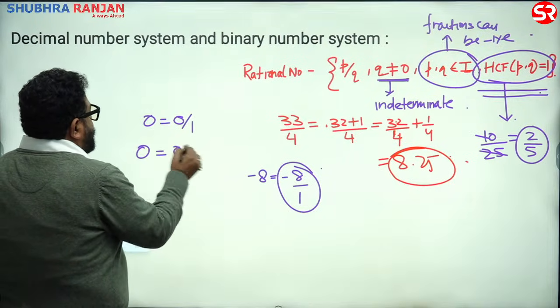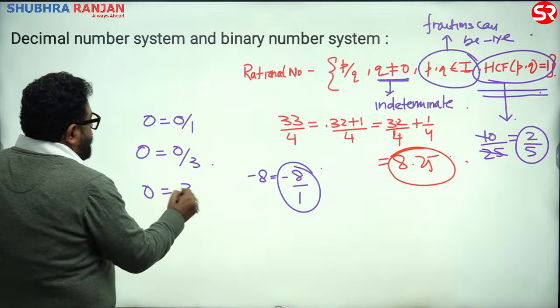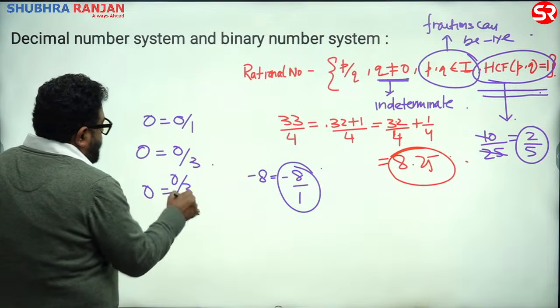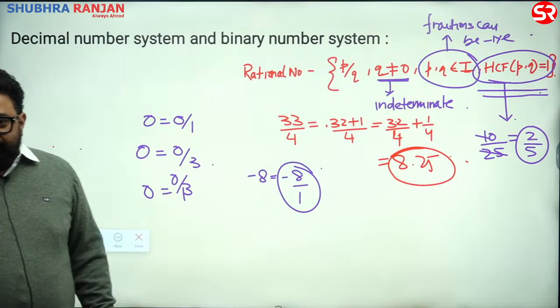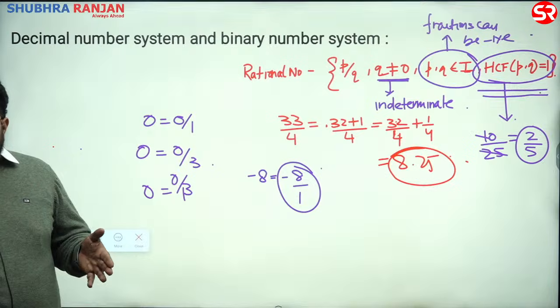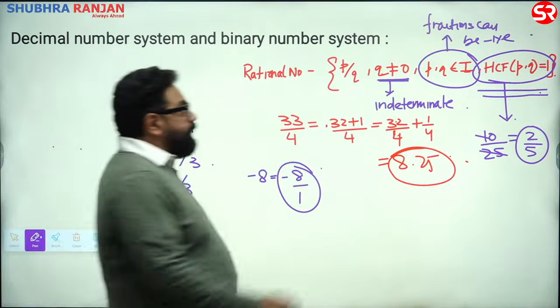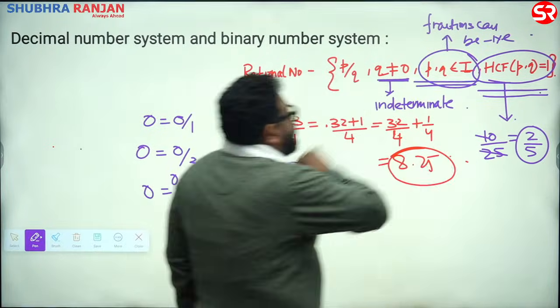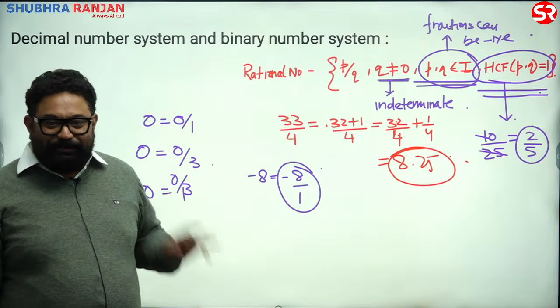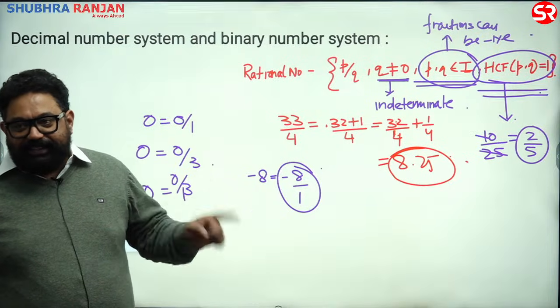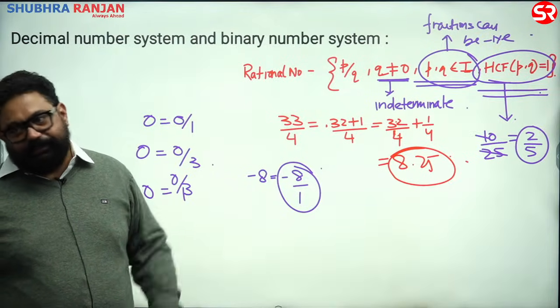0 can be written as 0 by 3. 0 can be written as 0 by 13. P upon Q. Isn't it? Now, there is a fight, right? But 0 is an integer. P and Q belong to integers. So it doesn't matter, 0 is an integer. Clear? So, please, every integer is a rational number. Write it. Please, this is important.